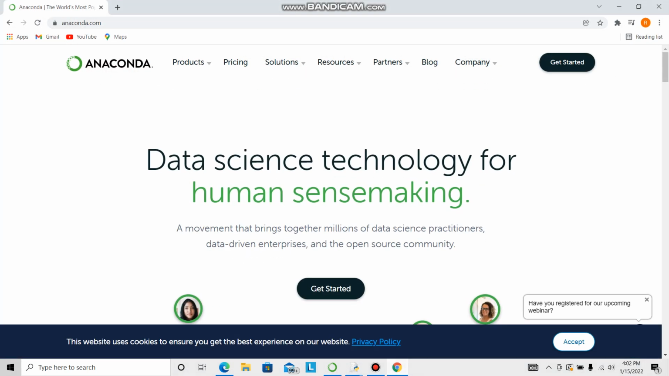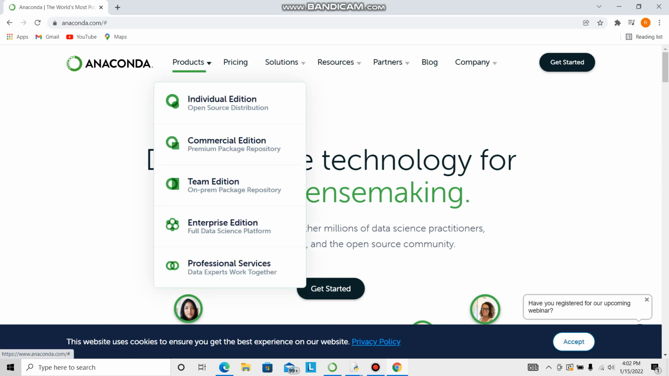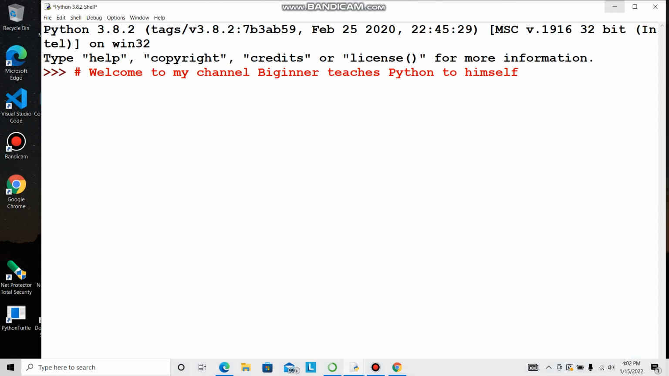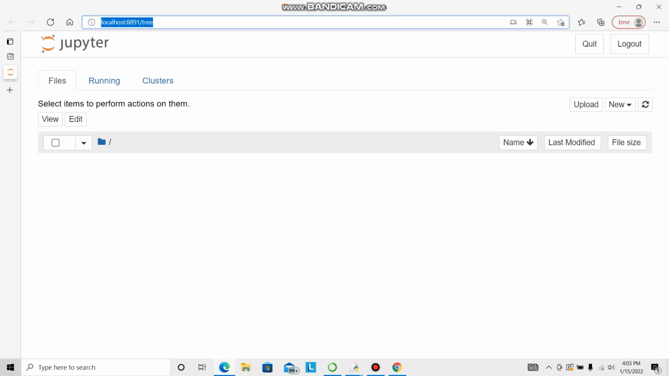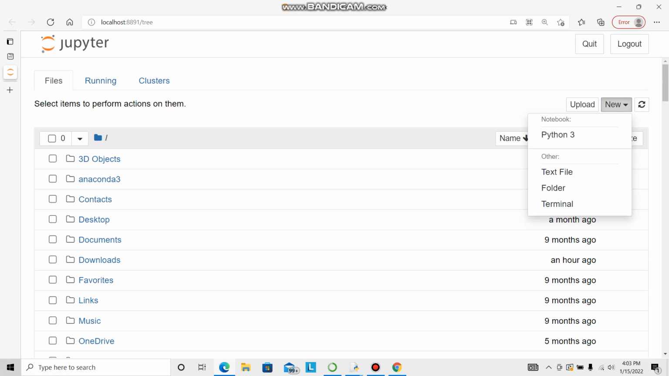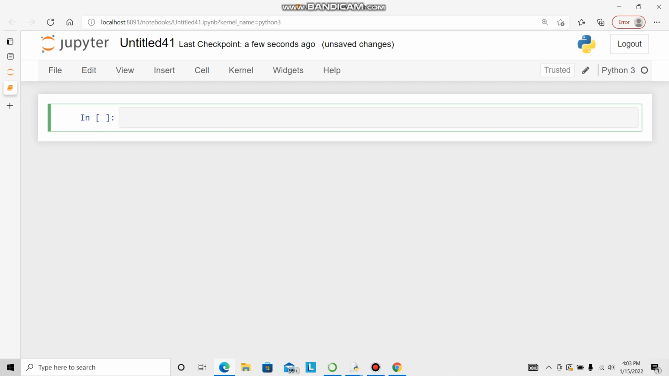So I type www.anaconda.com and you come to this page, then you go to products and you download Anaconda version 3 point something, and it will look something like this. After downloading, you select this Jupyter Notebook. Why am I opting for this? Because for me, as a beginner, this is far simpler to work on than the others. So in that you open new and one cell will open like this.